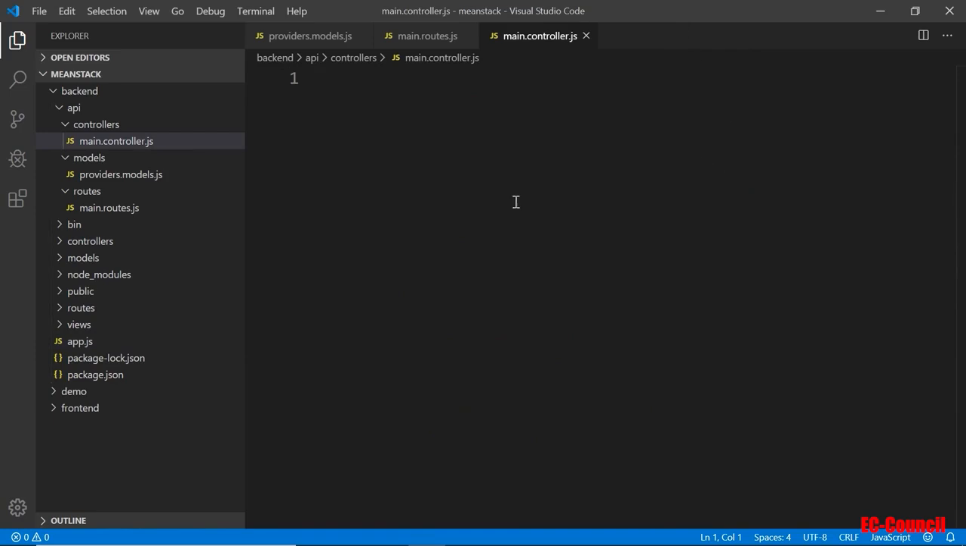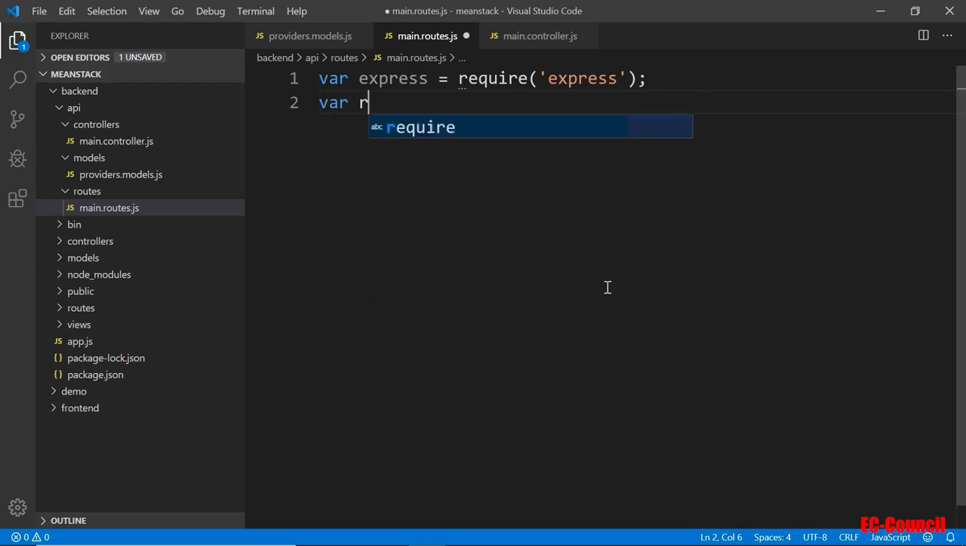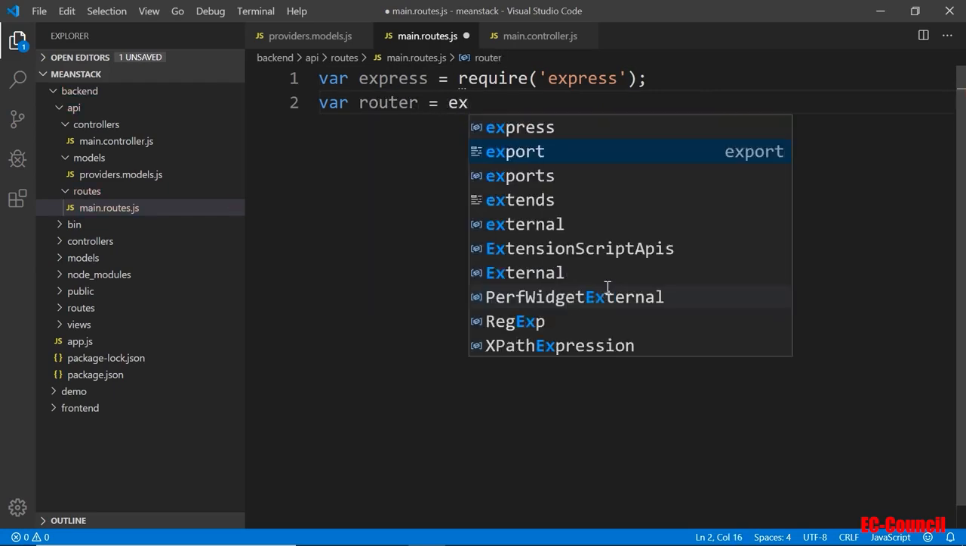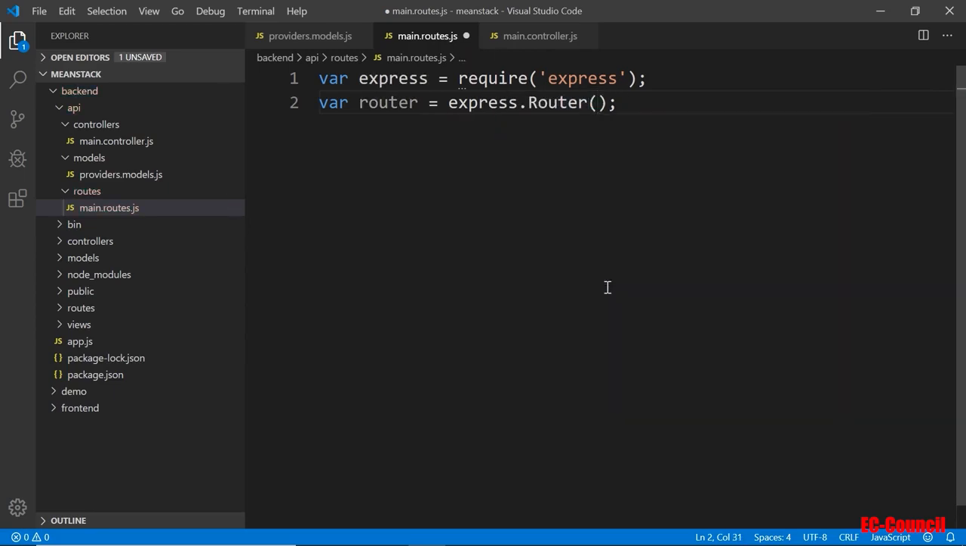And so now in my router, main route, again, it'll be kind of similar to the other routes, but I'm going to add in here the Express. You can copy it over if you want, but I'm just going to type it in here really quick. So we still need the Express. We need the route, that would instantiate a router, and then we need the controller. So I'll call this main controller.